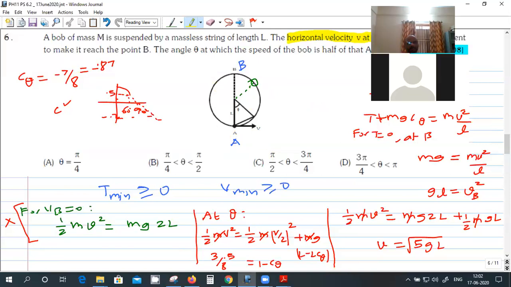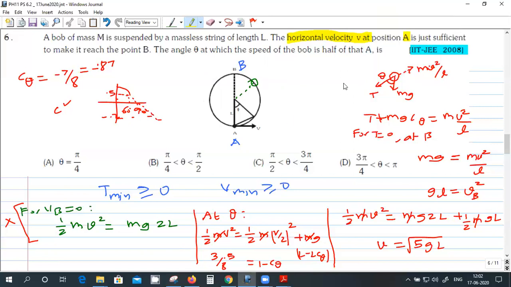Sir, I'm not getting it. Can you explain? See, for completing the circle, there are two conditions to be satisfied, right? Tension should not become 0 and the velocity should not become 0. Velocity is minimum at which position? Topmost point, right? And tension also will be minimum at the topmost point. So let us see the condition where the velocity becomes 0 at the topmost point.